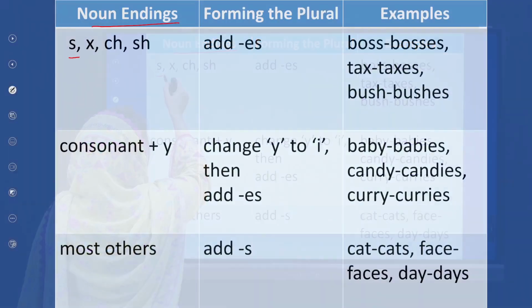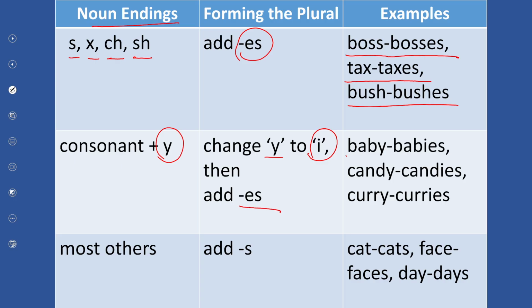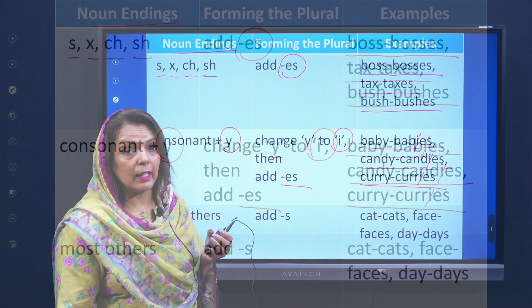So today we are going to learn three rules, and these rules say that whenever the noun ends with s, x, ch or sh, we have to add es at the end. For example, boss becomes bosses, tax becomes taxes, bush becomes bushes. And if the word ends with y, we replace the y with i and add es. That's why baby becomes babies, candy, candies, curry, curries. In all of these examples, we have replaced the y with the i and we have added es.